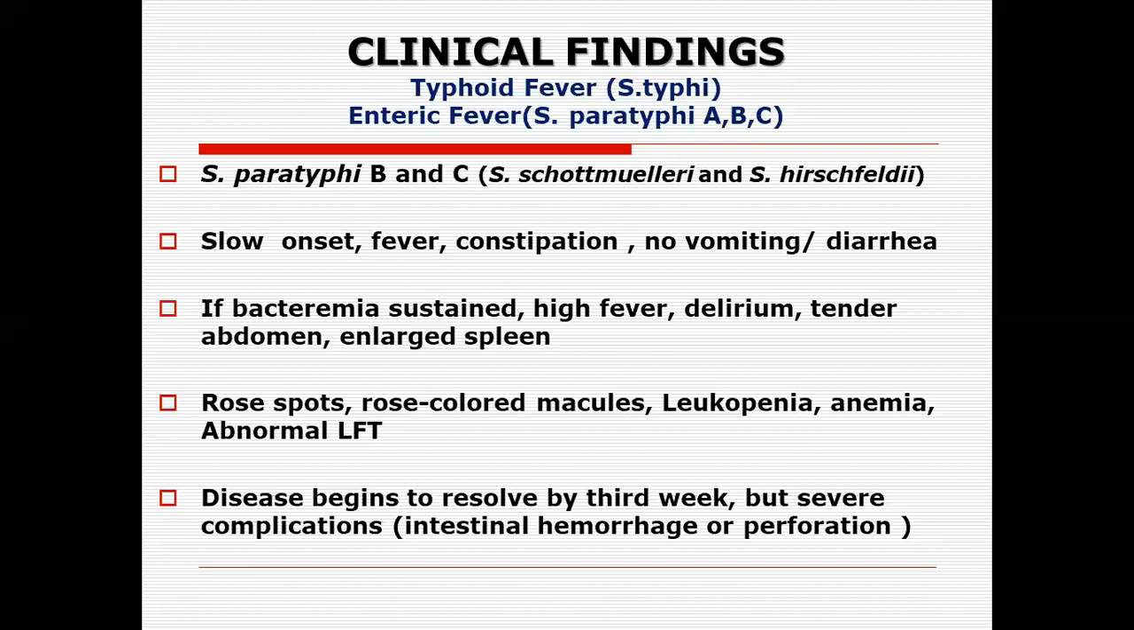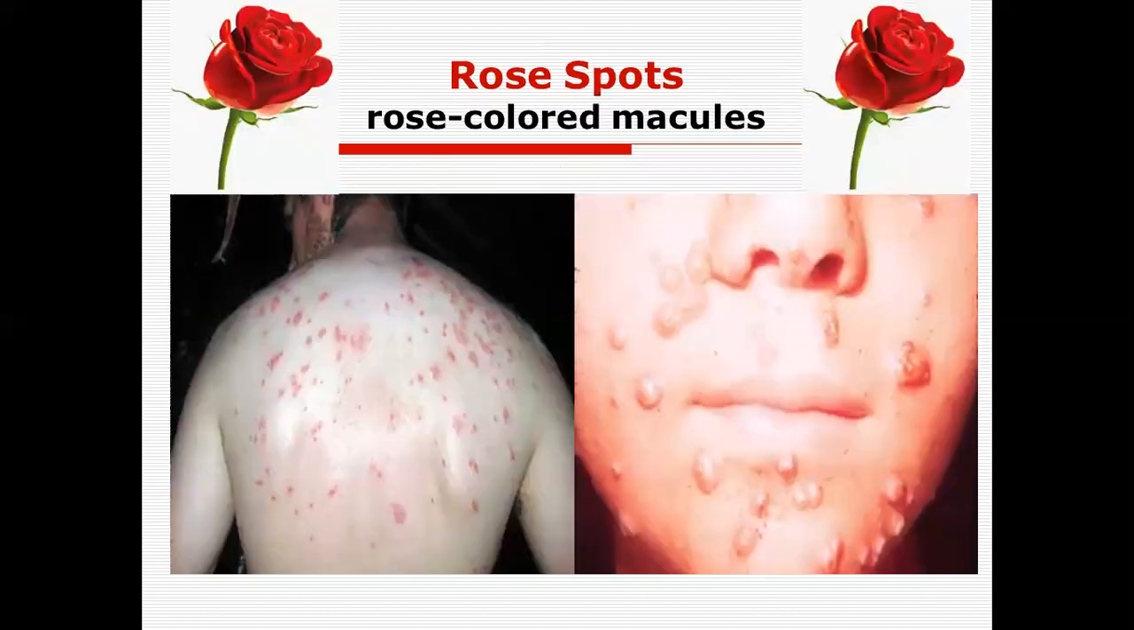Now, this is how the rose spot will look in a patient of typhoid fever. There are rose-colored macules, particularly on the trunk and the back, and sometimes on the face. So the characteristic clinical clue, along with the high fever, splenomegaly, and the shift in the LFTs, lets us make the diagnosis on a clinical basis.